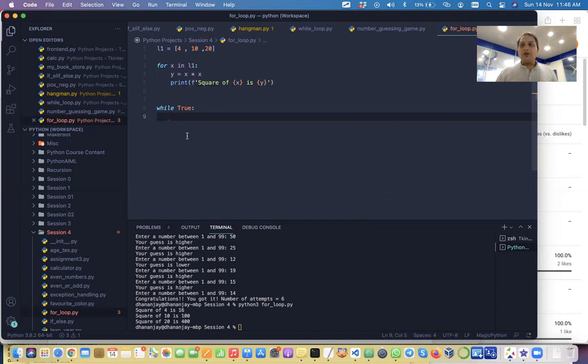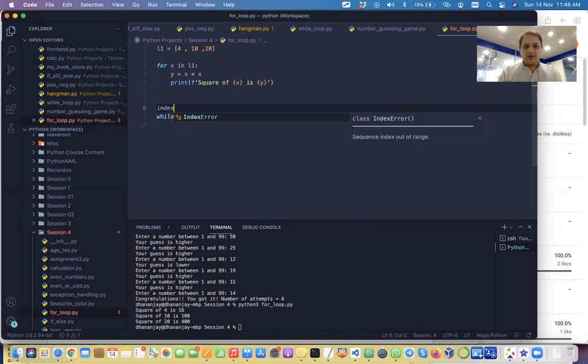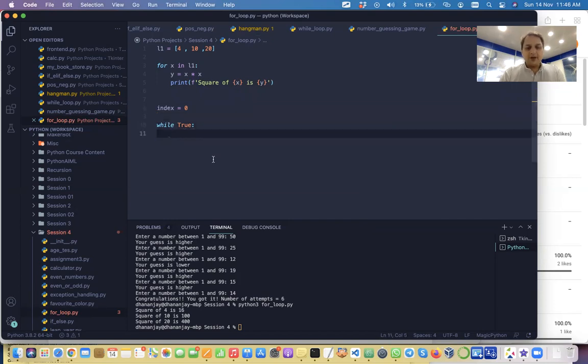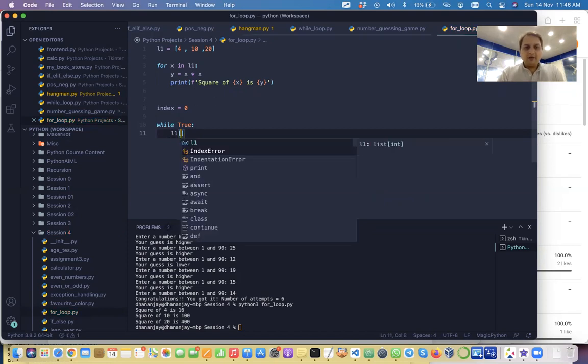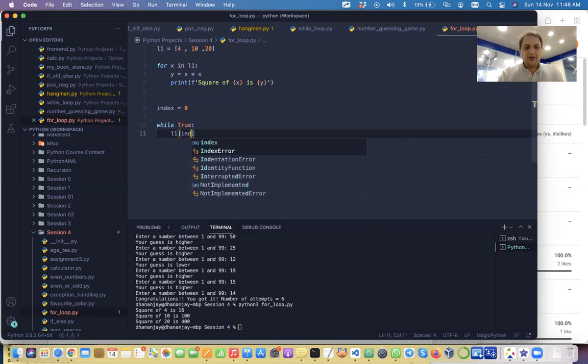But to know whether you have gone over all the items, you will have to have a tracker for the index, right? So you will say, okay, I'll start with index 0, and then I will access these items using the index. I will assign x is equal to the item at this index.